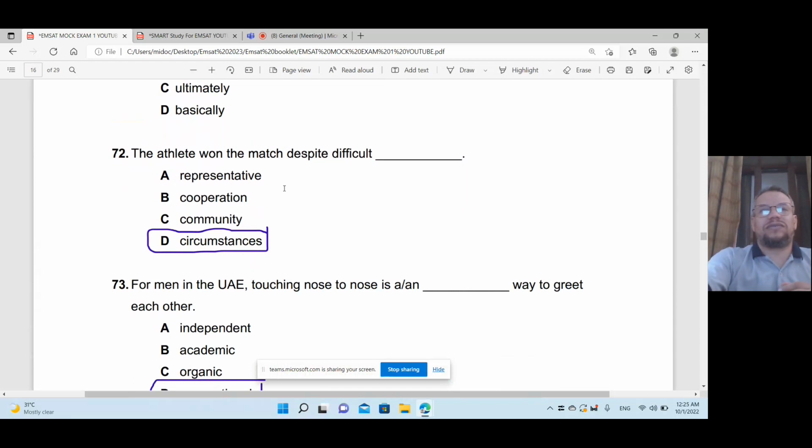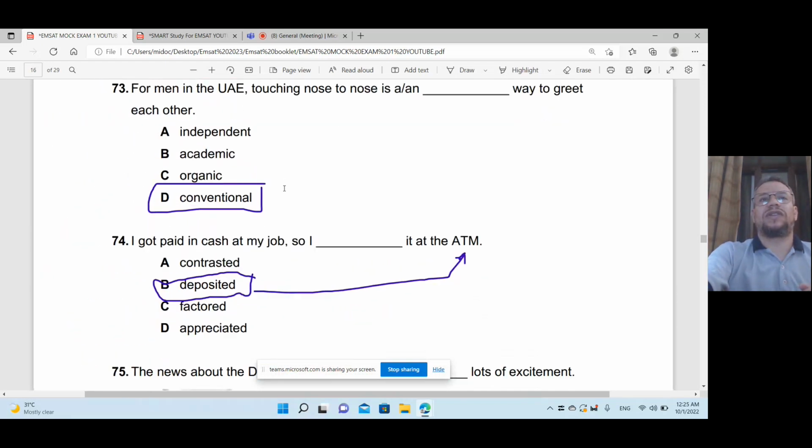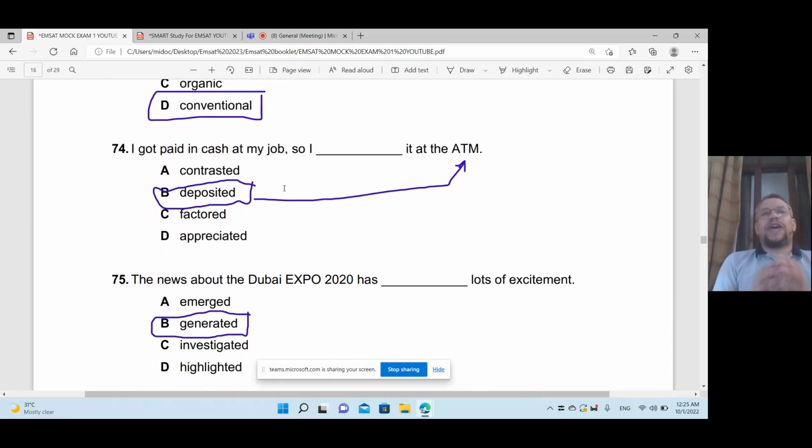Conditions means. For men in the UAE, touching nose to nose is not a conventional way to greet each other. Conventional way means traditional way. I got paid in cash at my job, so I deposited it at the ATM. ATM always with the verb and noun deposit.